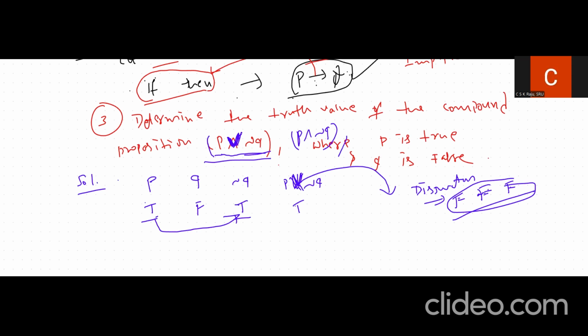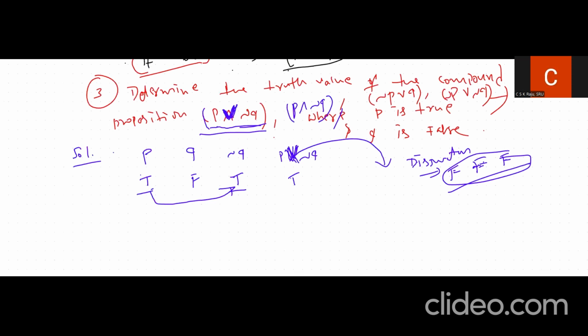So now we can also have P disjunction negation P, also negation P disjunction Q. Also, we can try to calculate P disjunction negation Q, and negation P disjunction negation Q. So let us see these results also. Now, let us try to calculate the next one, the conjunction one.